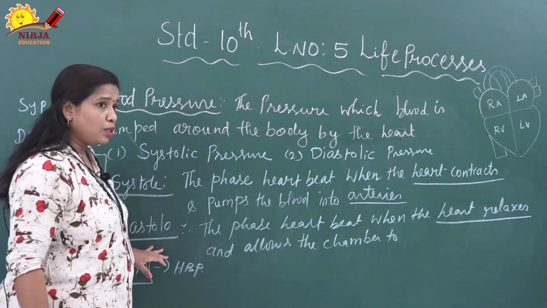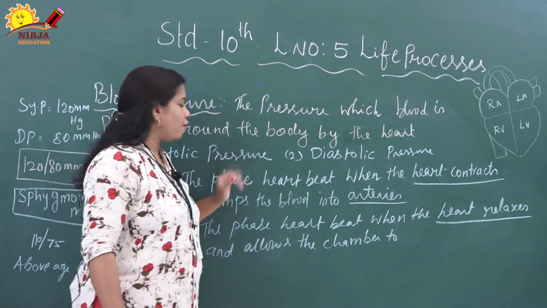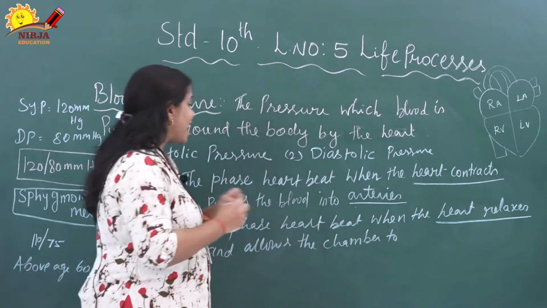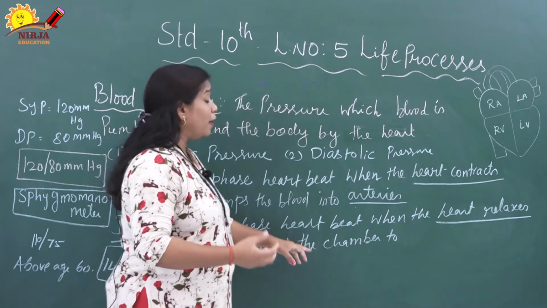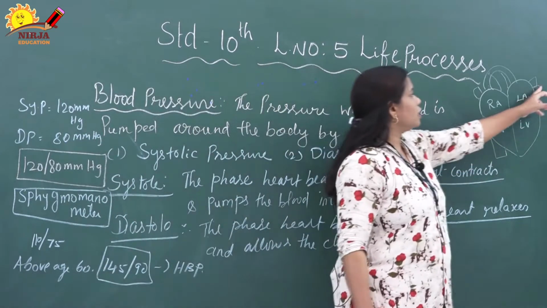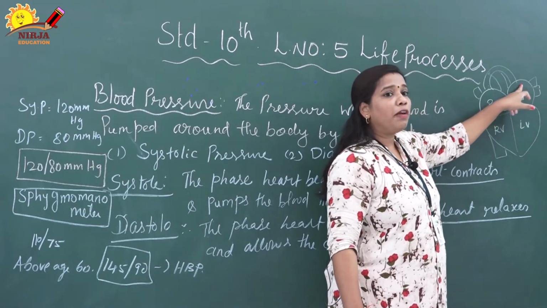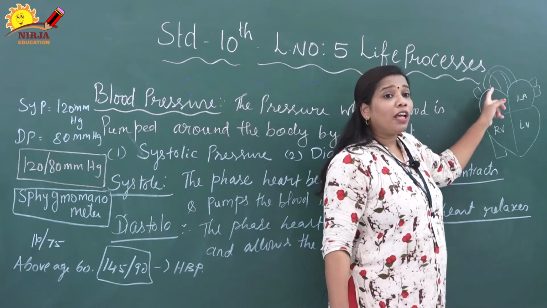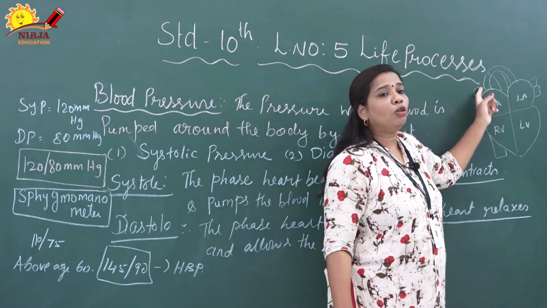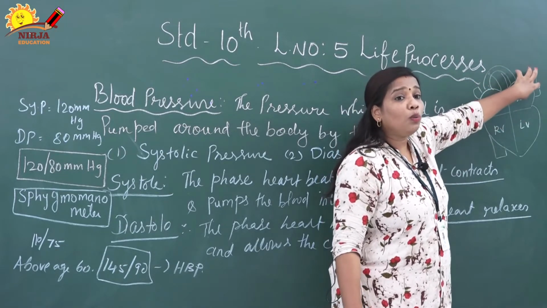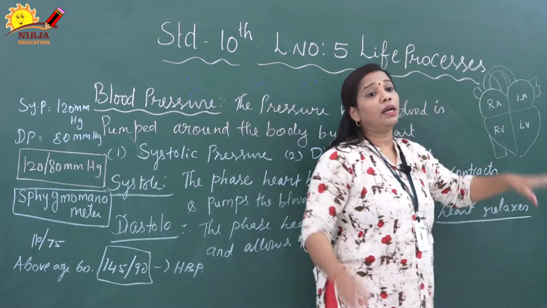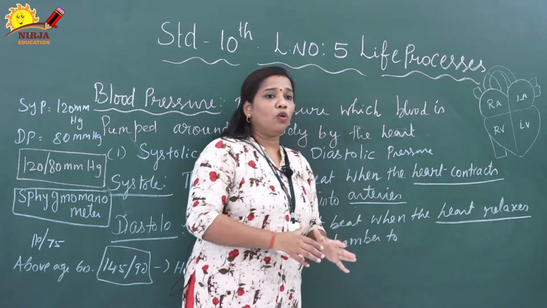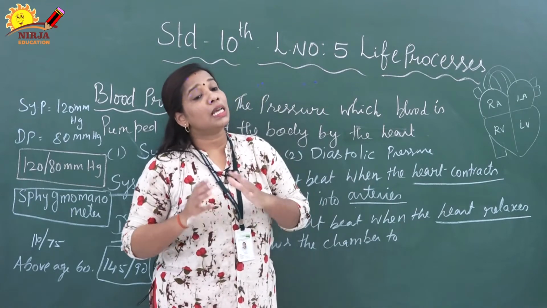Next one is diastole. Diastole is the opposite of systole. It is the phase of the heartbeat when the heart relaxes and allows the blood into the chamber. Just imagine, here the pulmonary veins pour the pure blood, and at the same time the superior vena cava and inferior vena cava both pour the impure blood. Both will go inside the chamber. That phase is called diastole. So now we know what is systole and what is diastole.